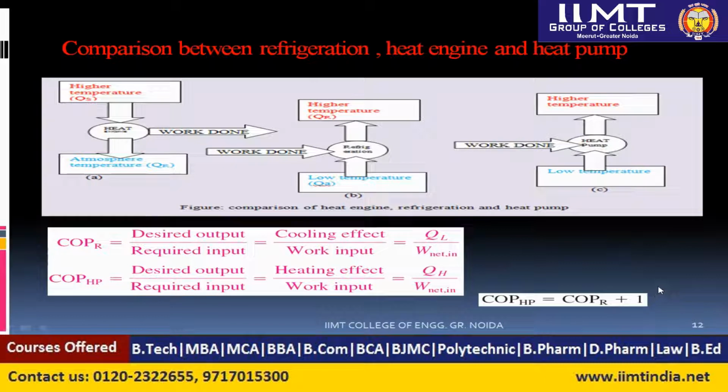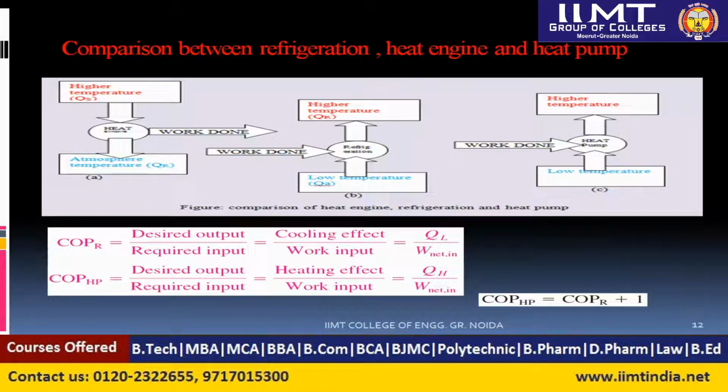So what is the conclusion from this equation? There are two processes, heating and cooling. Which one is easy and which is difficult? The COP of the heat pump will always be greater than the COP of refrigeration.